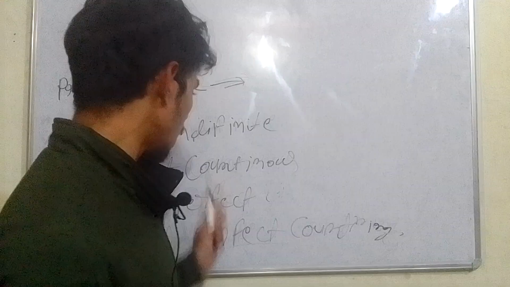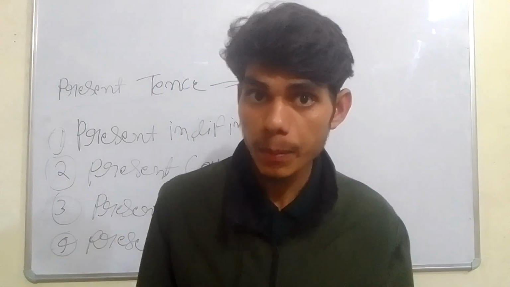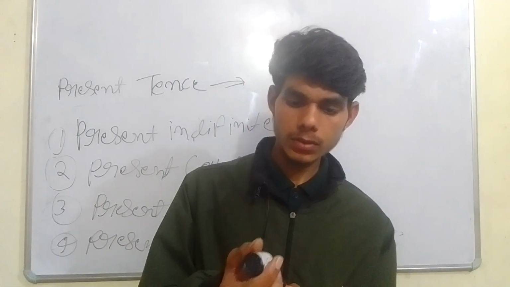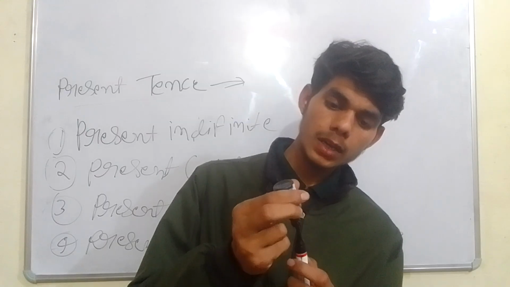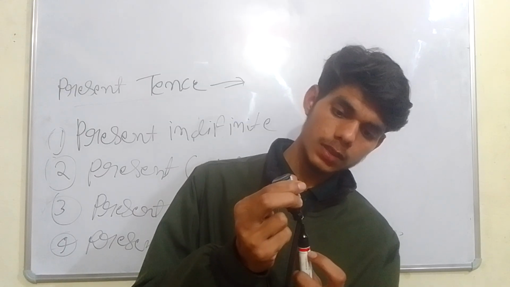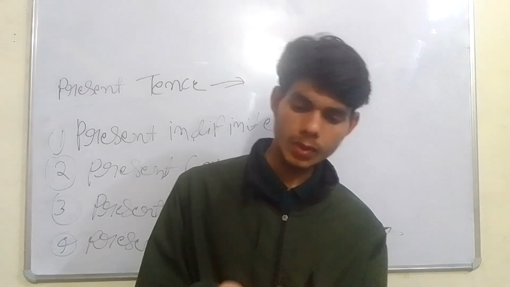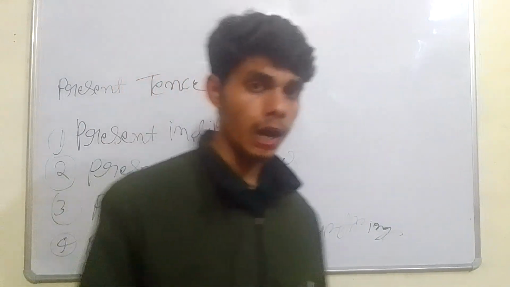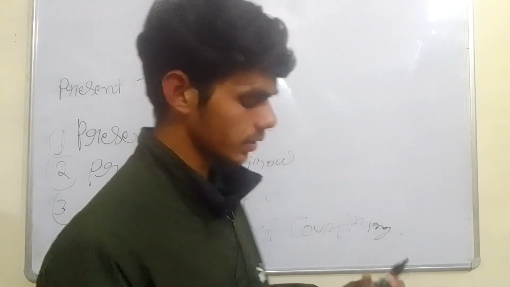But how can four types of time be running, how can time run in four steps? So don't worry, I am here. Okay, now I am going to describe how it is possible.